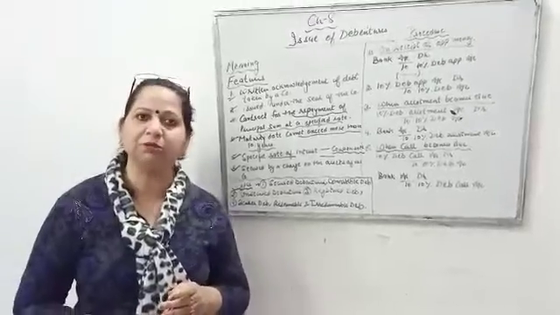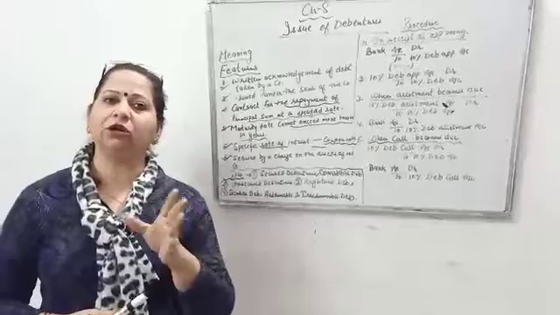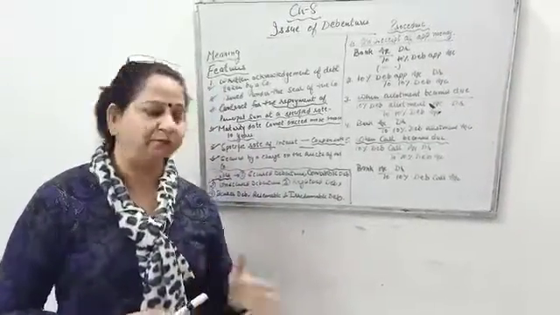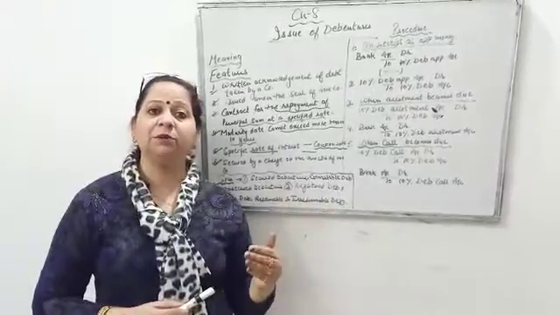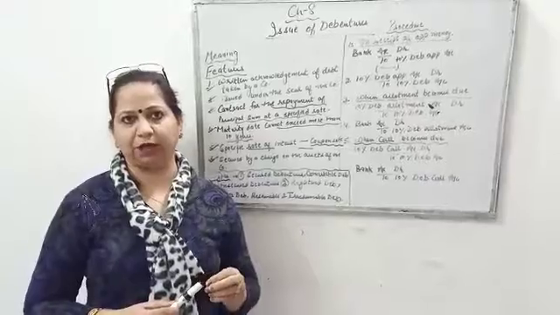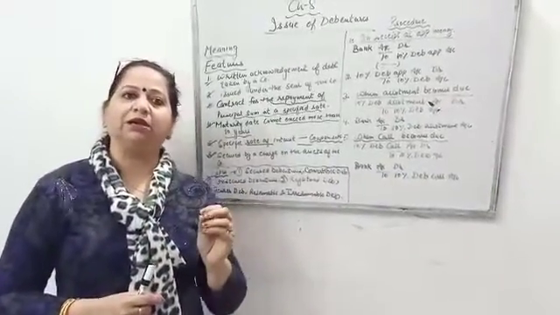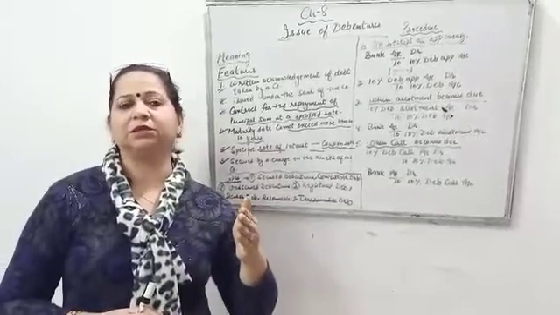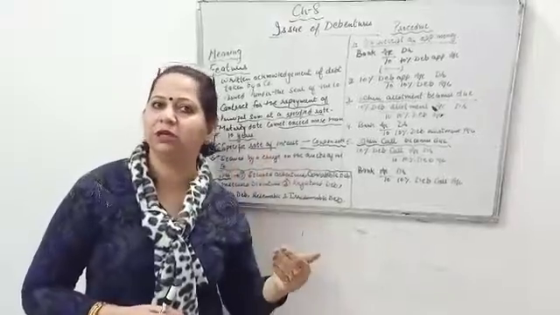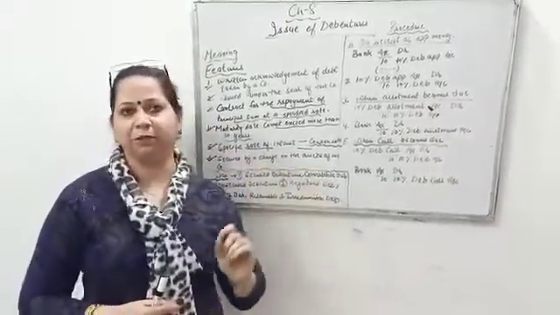Redeemable debentures are those debentures which can be redeemed after a fixed period of time. Their maturity period is fixed, they can be issued for 5 years, 6 years, after that the payment is made. And irredeemable debentures are those which can't be redeemed during the lifetime of the company. Means their money is permanently blocked, as the company goes on forever, so their money stays invested in that. After that, convertible debentures.